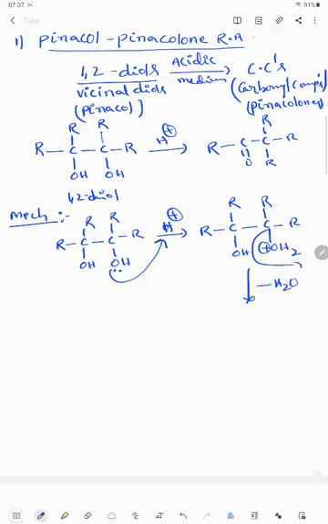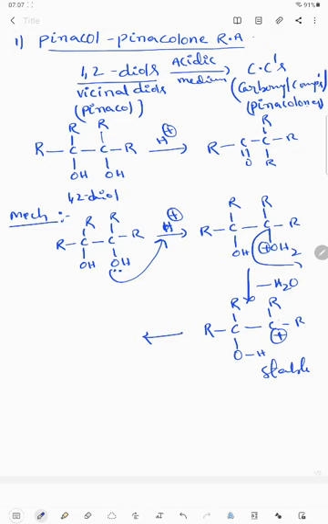That's why immediate elimination of water takes place, and the remaining compound is a carbon with positive charge. This carbocation must be stable.